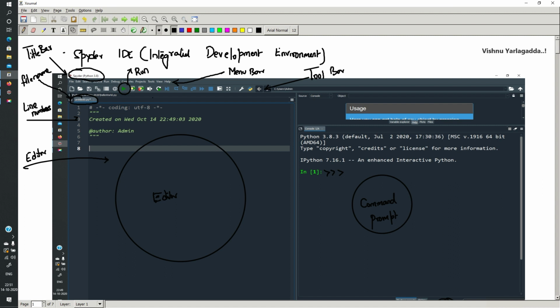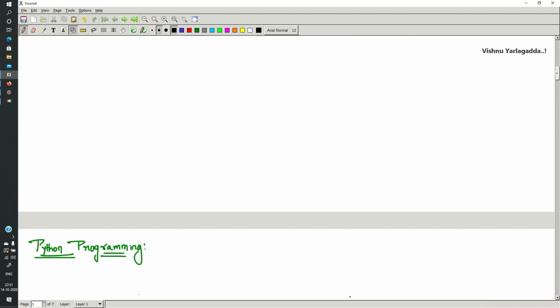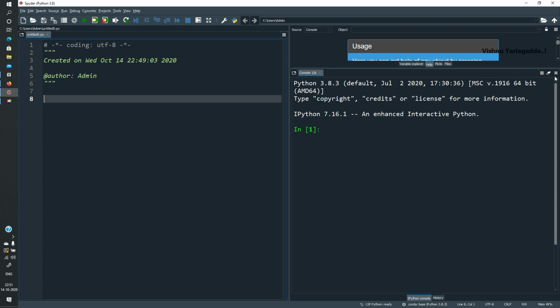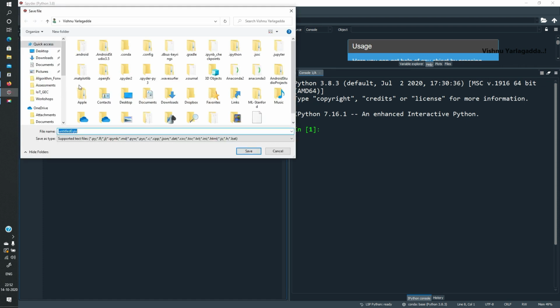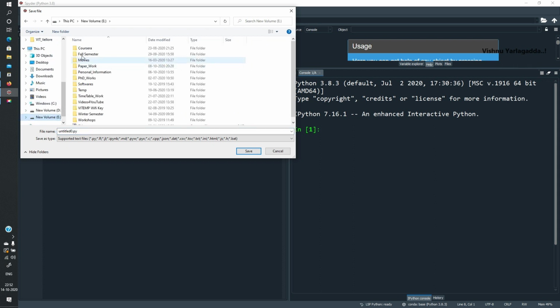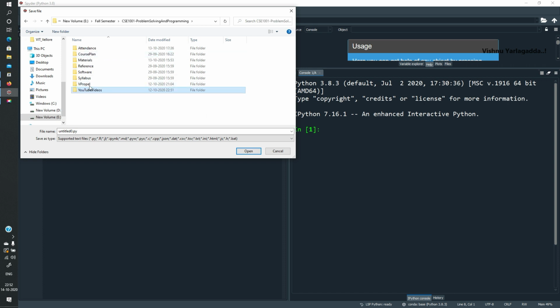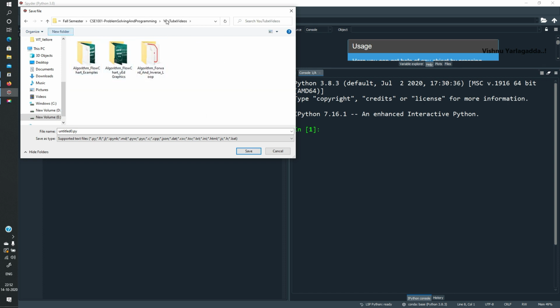You can save this file. Once you save, automatically the file name will be modified. I'm typing the first basic program in this. I'm saving it in the folder called YouTube videos, Python examples, or otherwise Python programming.